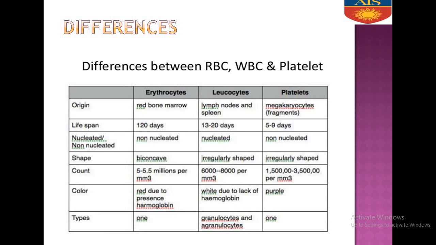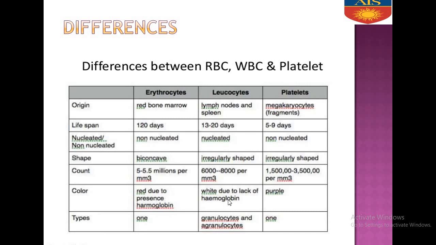In case of male, it is 5 to 5.5 million per cubic millimeter, and in case of female, it is 4.5 to 5 million per cubic millimeter, and it is 4,000 to 6,000 to 8,000, and this 1,50,000 to 3,50,000. Okay. Now, the color of RBC is red. Why is it red? Due to the presence of hemoglobin. Hemoglobin is an iron containing pigment. Due to this, the RBC are red in color.